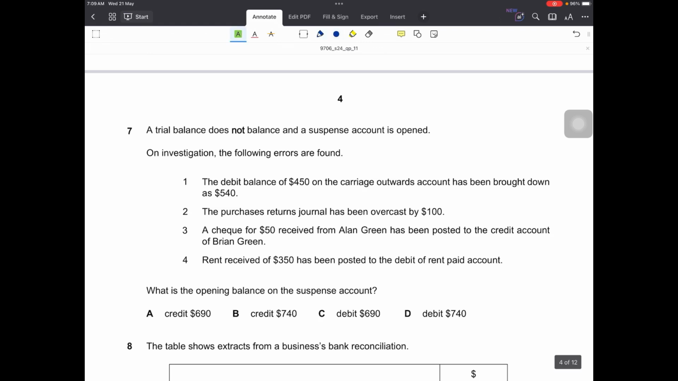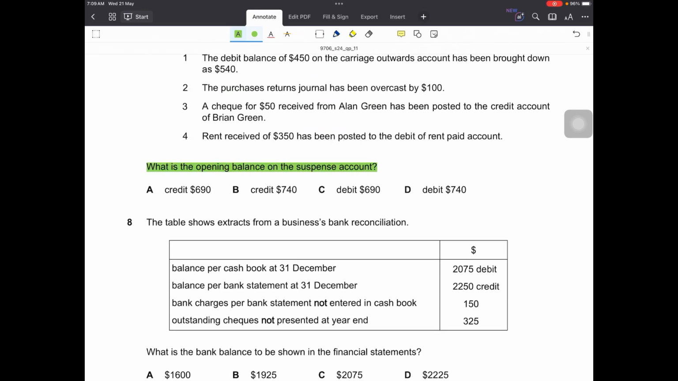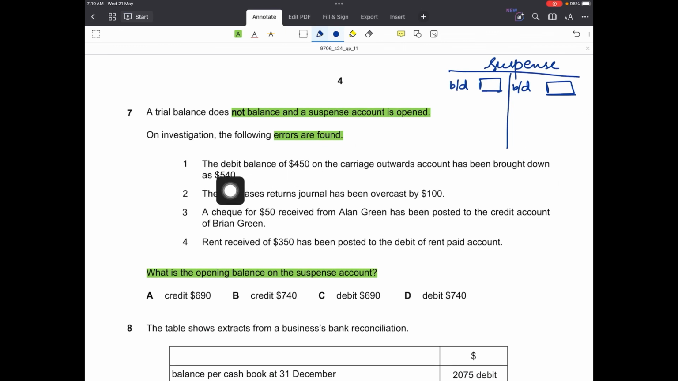7. A trial balance does not balance and a suspense account is opened. On investigation, the following errors are found. Let's read the question first. What is the opening balance on the suspense account? Okay, so let's prepare a T account, and we have to find out whether there is a balance brought down on the debit side or on the credit side. That would be the balancing figure in this question.